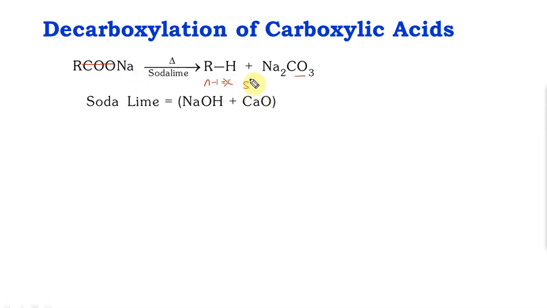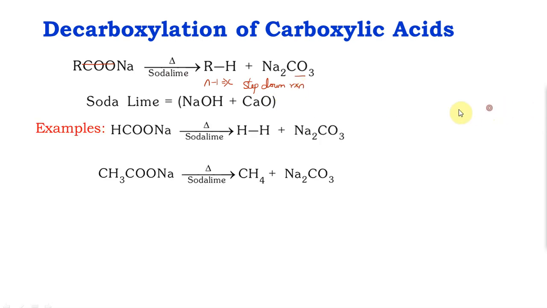So this is called a step down reaction. Here are a couple of examples, and I have chosen an example which is extremely different from a normal R group. What if this is H? This is sodium formate.